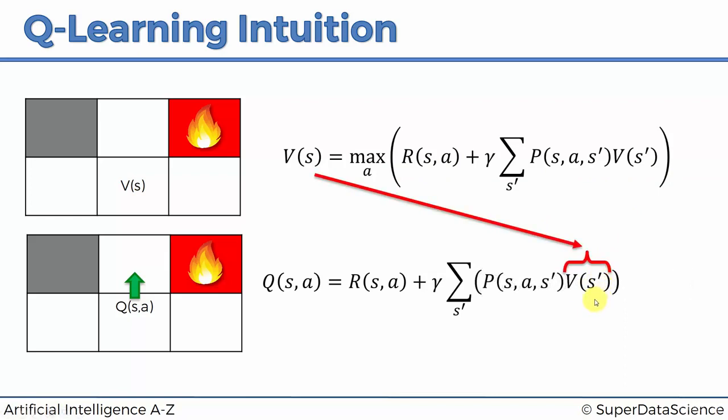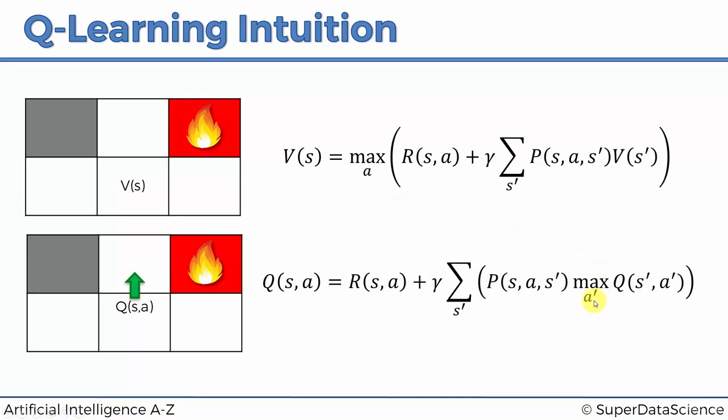So now we've got the maximum across all A primes, so the actions that we're going to take from this state or from whichever other state we end up in. The maximum is over all of the Q values that are available to us in that new state, S prime comma A prime. So there's going to be another 4 Q values there.